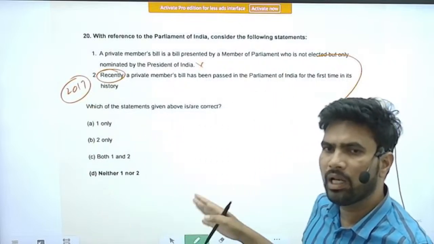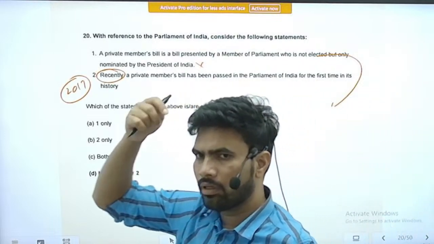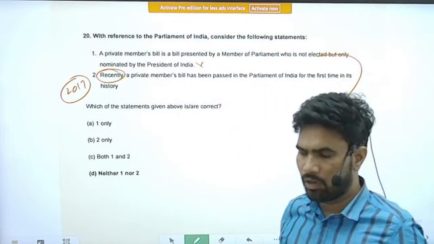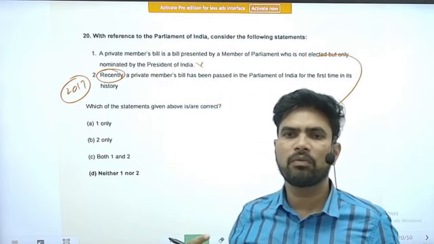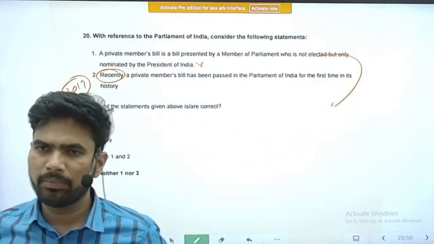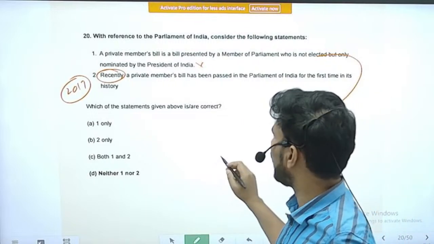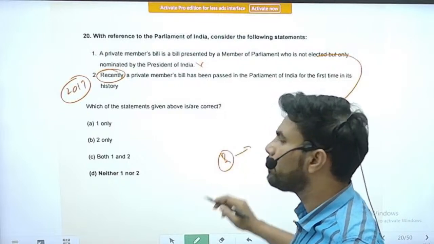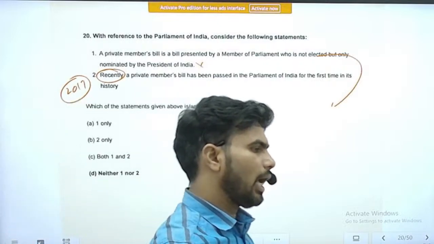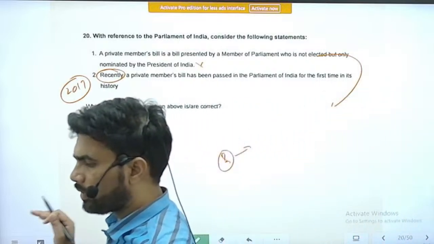At that time no bill was passed. Only in the earlier period, the first few decades after we adopted the Constitution, the spirits were good. There was not that watertight division between the opposition and the government. So there was goodwill among the members. A few times, I think two to three times, a private member's bill was adopted by both the houses and became an act. But after that, the recent example, only one example is there.